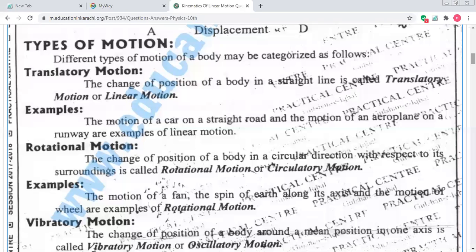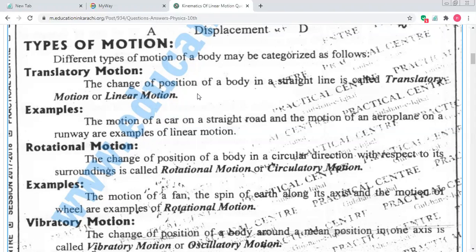Motion consists of three types: translatory motion, rotational motion, and vibratory motion. As the name of the type shows, it completely defines its definition. Like translatory motion: obviously we are studying about motion, so change of position is also involved. Change of position of a body in a straight line.